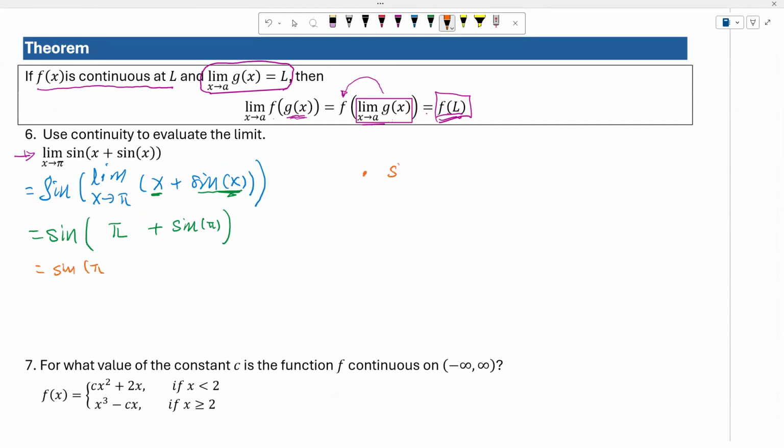Then what is sine of pi equal to? If you don't remember, then we could actually graph the function, right? One thing you have to know is that this is 0, this is pi, this is 2 pi, and this is pi over 2, this is 3 pi over 2, and the function is bounded between -1 and 1.